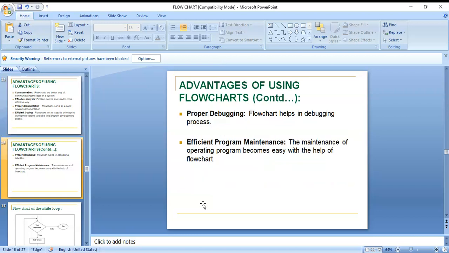And proper debugging also. A flowchart helps in the debugging process. Efficient program maintenance: the maintenance of the operating program becomes easy with the help of a flowchart.